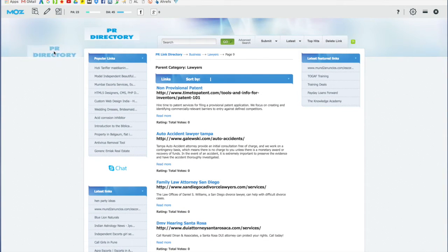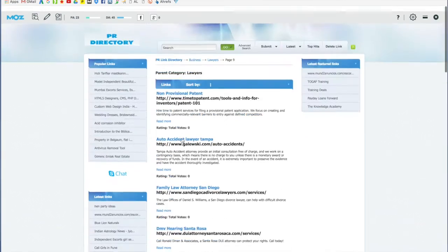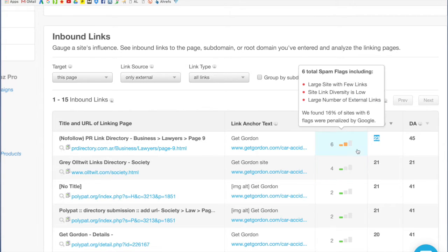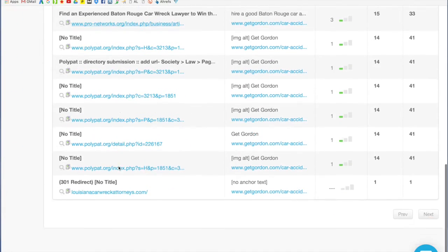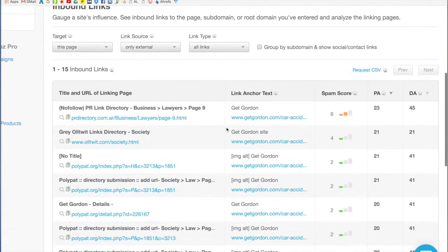So you can see it's like a cheap directory with a lot of different links. There's tons of links on this page. So that's why it's considered not that great. However, it is the best link of the page. So when I see something like this, I know right away I could knock this website out of the box very quickly with the link building stuff that we have. That's their best link, and it's spammy.